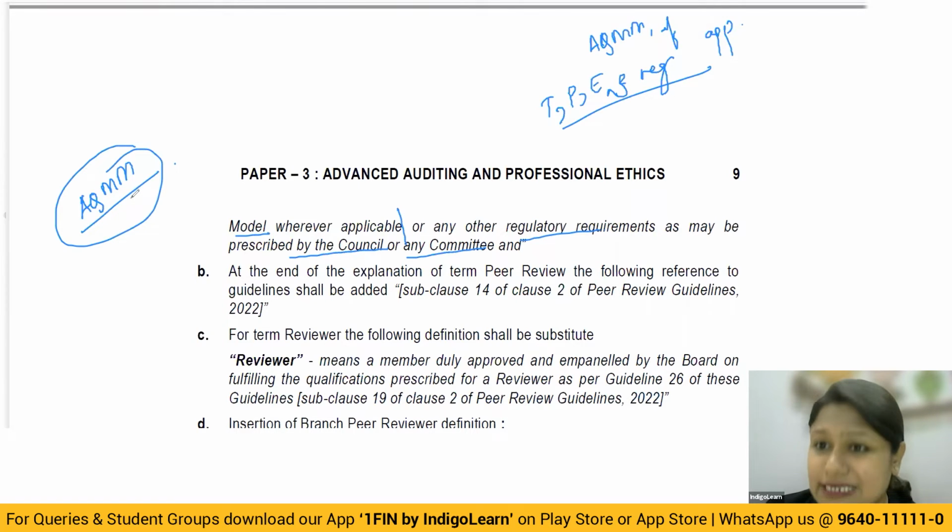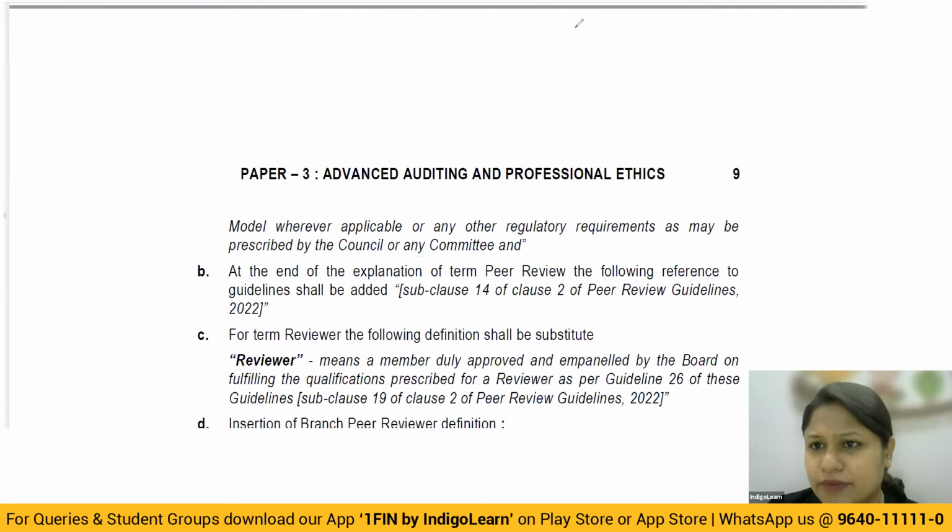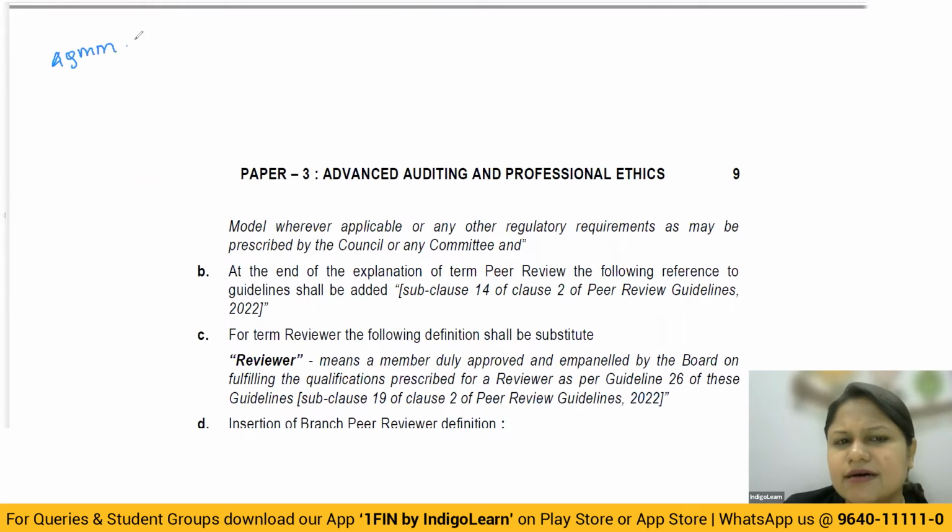So only for you to understand a little or get a little idea of what this is, I will just give you a brief of what this particular AQMM is so that you understand it. But when you look at your syllabus, they have not given you the meaning of AQMM. Okay. So basically AQMM is nothing but a way in which a quality evaluation is to be done.